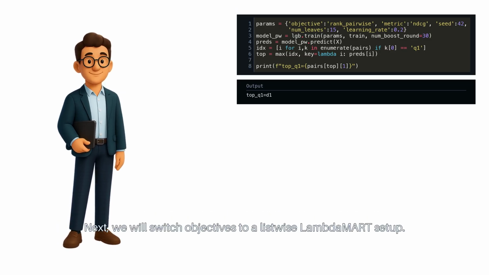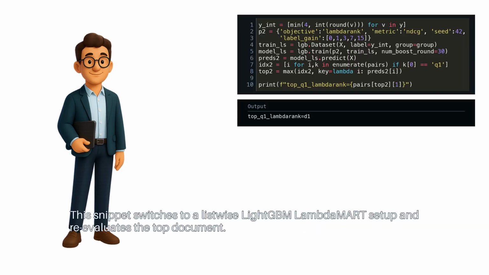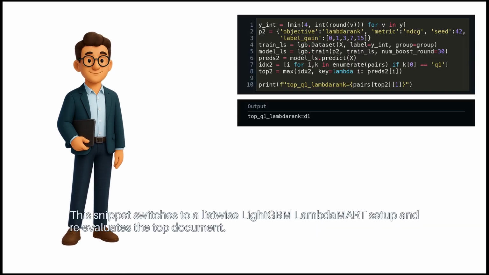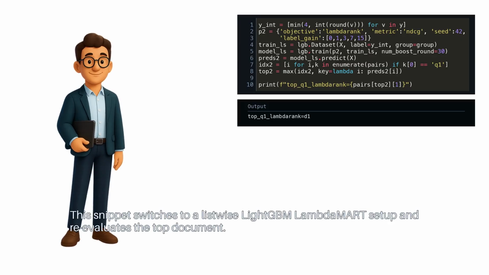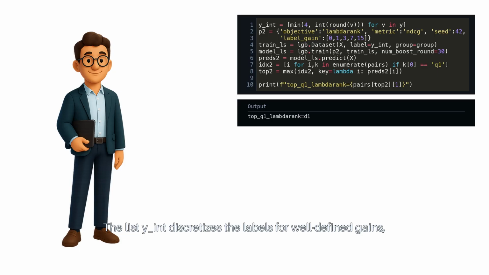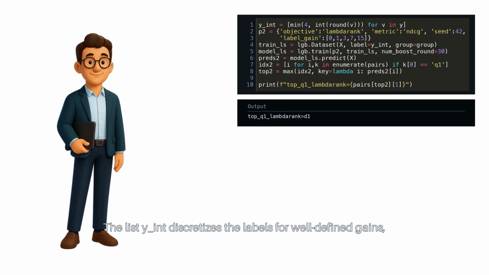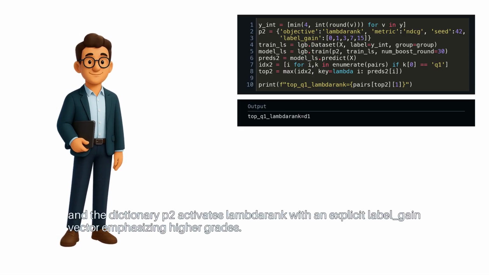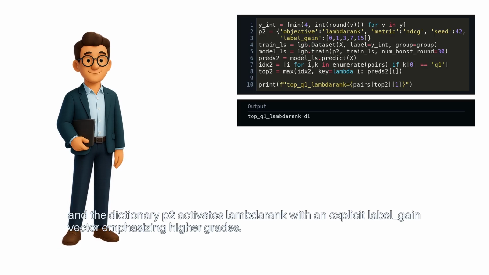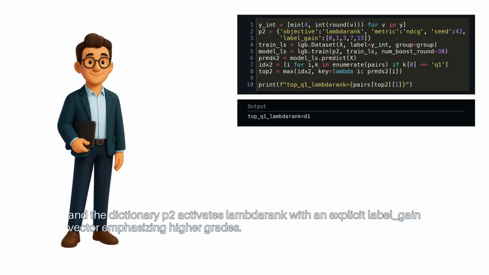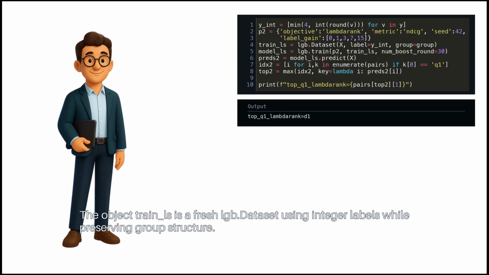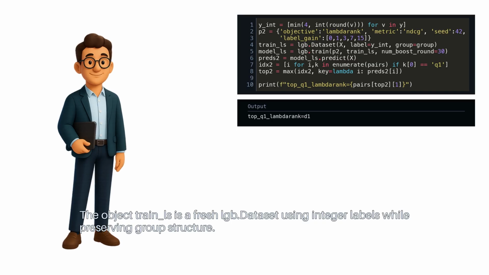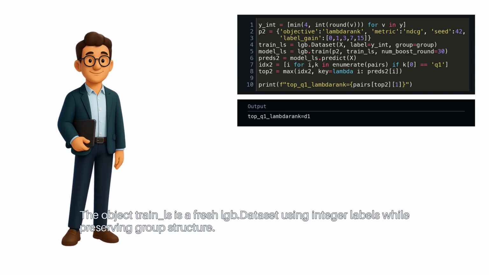Next, we will switch objectives to a listwise LambdaMART setup. This snippet switches to a listwise LightGBM LambdaMART setup, and reevaluates the top document. The list yInt discretizes the labels for well-defined gains, and the dictionary p2 activates lambdarank with an explicit label gain vector emphasizing higher grades. The object train_ls is a fresh lgb.Dataset using integer labels while preserving group structure.